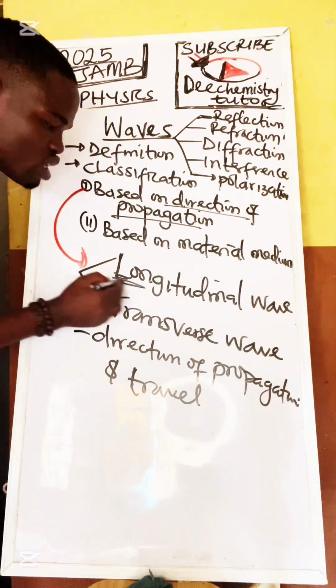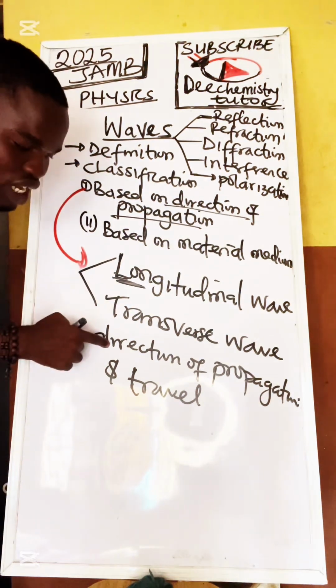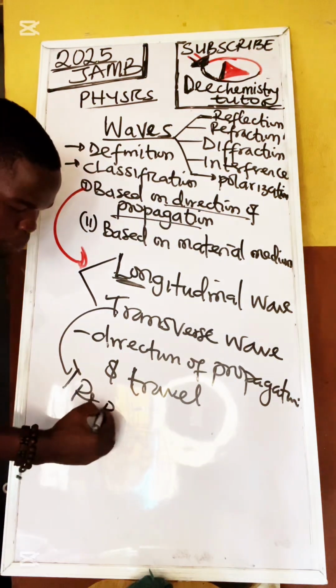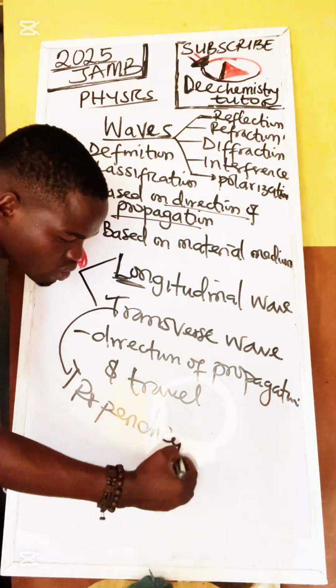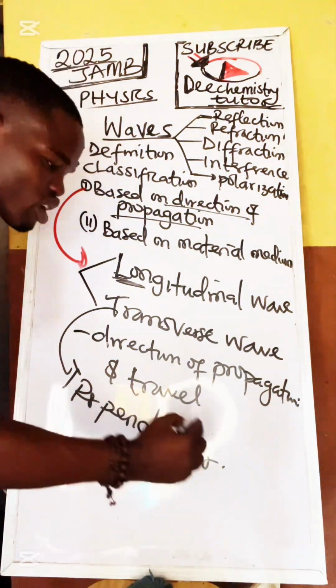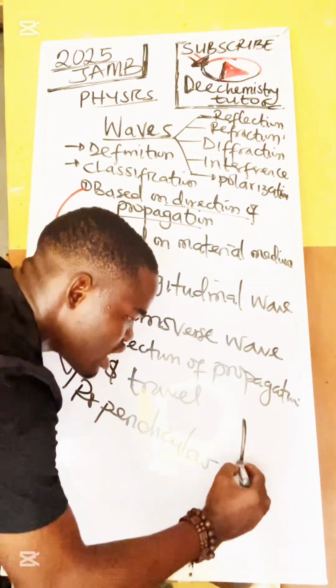That's when we talk about longitudinal wave. But when the direction of propagation and the direction of travel are perpendicular, this is when we talk about a transverse wave, when something moves like this.